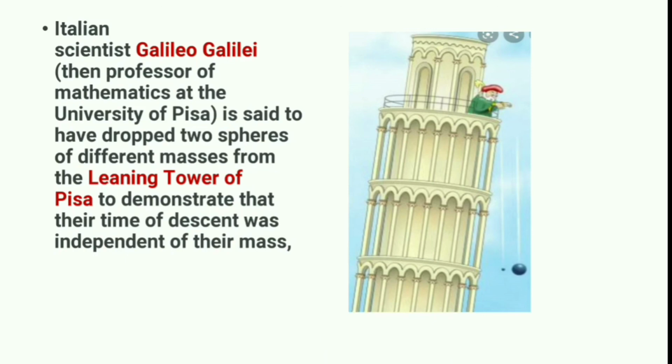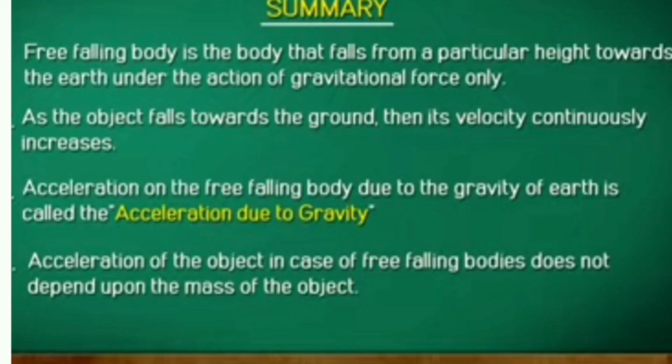So this was proved by Galileo Galilei. He dropped two spheres of different masses from a high building in Italy, that is the Leaning Tower of Pisa, and he saw that both the masses fall on the earth at the same time. So the value of g in both the cases was the same. So we can also see the value of acceleration does not depend upon the mass of the object in our coming video. So let us summarize.